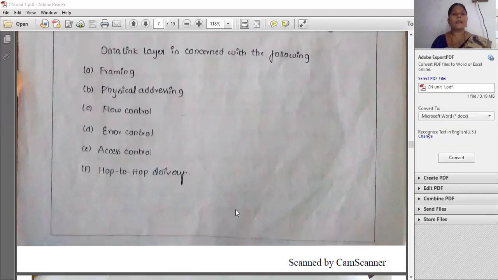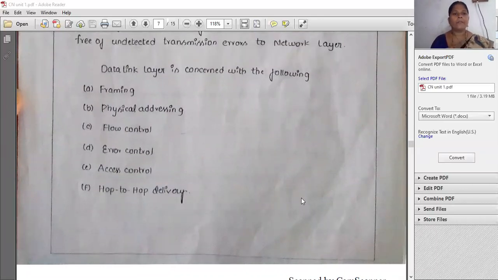Next, access control. Whatever data we are sending from the sender to the receiver, whether it is going directly or not, will be checked through access control. Next, the last one is hop to hop delivery. Whatever exact data we are sending from the sender to the receiver, whether it is accurately sent or not, it will check. That is point to point delivery or hop to hop delivery. So all of these A to F things happen in the data link layer. That is framing, physical addressing, flow control, error control, access control, and hop to hop delivery.